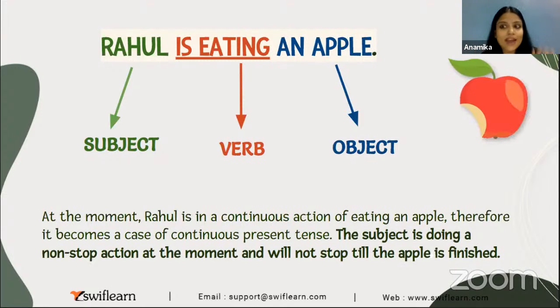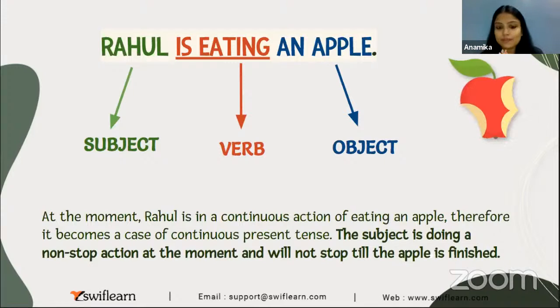तो यहाँ पे राहुल ने क्या एक्शन किया? राहुल ने खाया. राहुल ने क्या खाया? राहुल ने एप्पल खाया. तो किसके ऊपर इम्पैक्ट आया? एप्पल के ऊपर इम्पैक्ट आया. So apple is the object, Rahul is the subject, eating is the verb. Clear? At the moment Rahul is in a continuous action of eating an apple. Therefore, it becomes a case of continuous present tense. So Rahul क्या कर रहा है? Rahul एक apple खा रहा है.